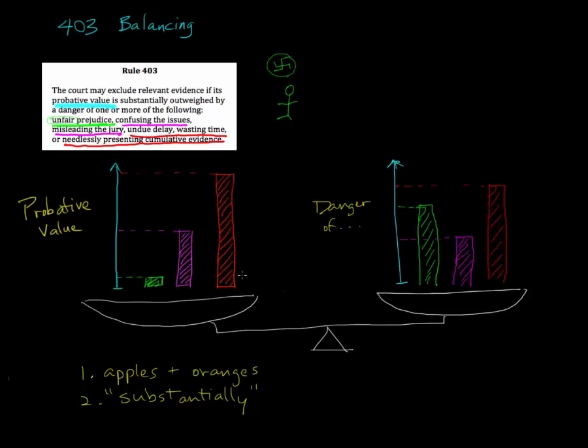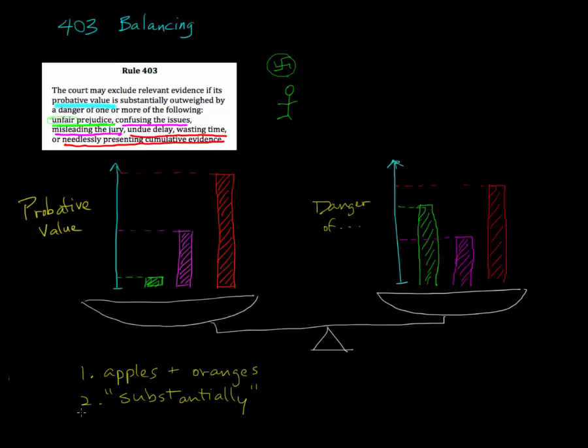In order for this relevant evidence to be excluded under Rule 403, the danger must substantially outweigh the probative value. What that means is, if a piece of evidence has a very high probative value, there has to be an extremely high danger of prejudice, or of confusing the issues or wasting time, for that evidence to be excluded under 403.